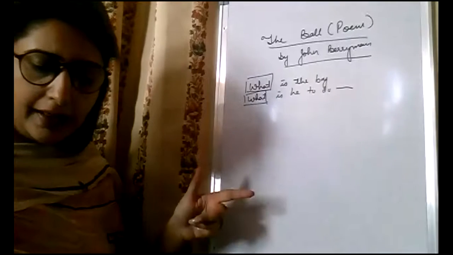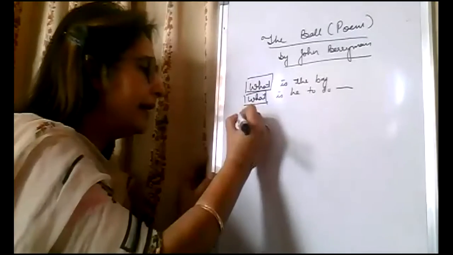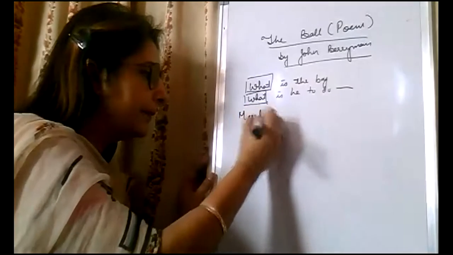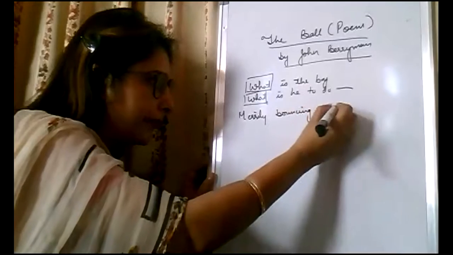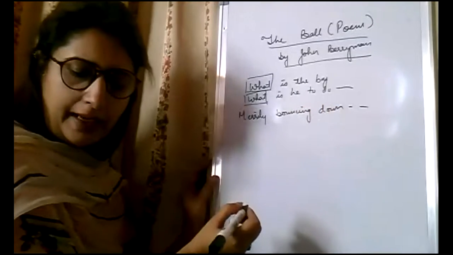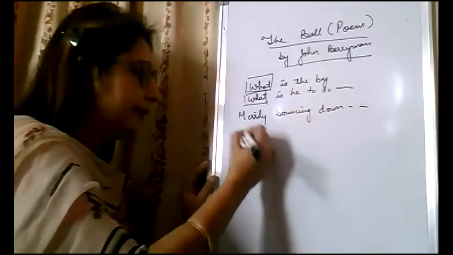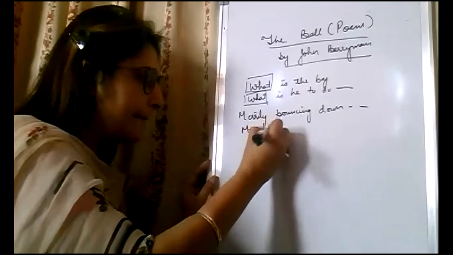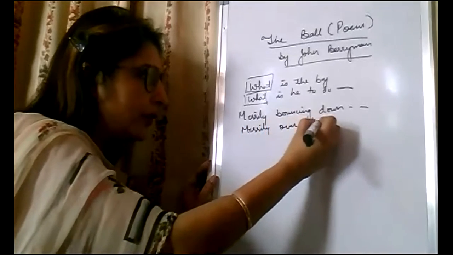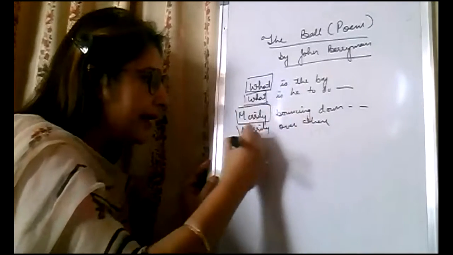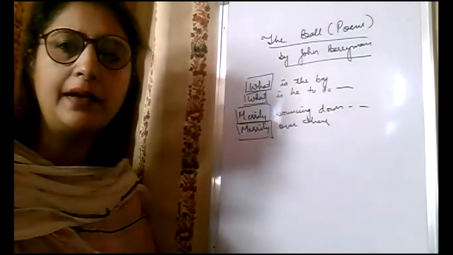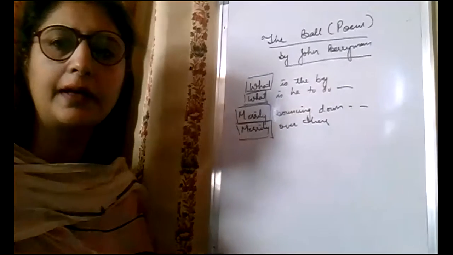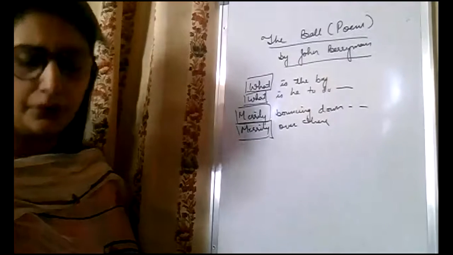And next, in the next line, see, merrily bouncing down the street and merrily over there. Again, the same word, merrily, is being used to start two different lines. So this is again an example of anaphora.